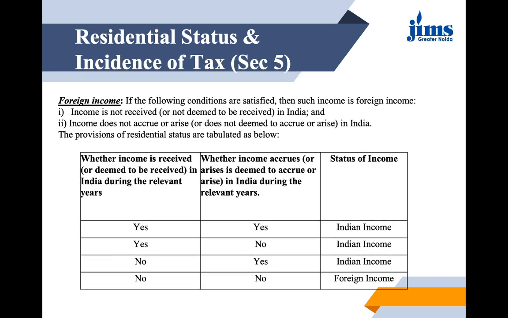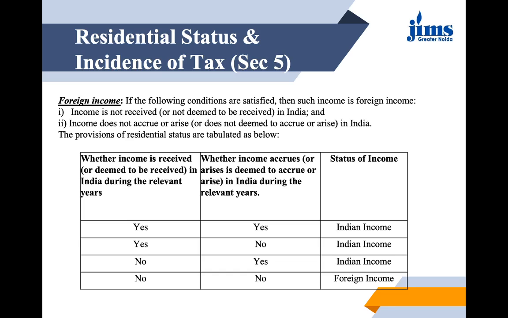See, here we have two conditions. If they become satisfied, then that particular income is called foreign income. The income is not received or deemed to be received in India. First thing, if you're not receiving it in India, there is a clause of "and": that income does not accrue or arise, and is not deemed or expected to accrue or arise in India, then it is called foreign income. The same two conditions: neither are you receiving it nor is it accruing in India. If it is not related to India in any sense, it is considered foreign income.